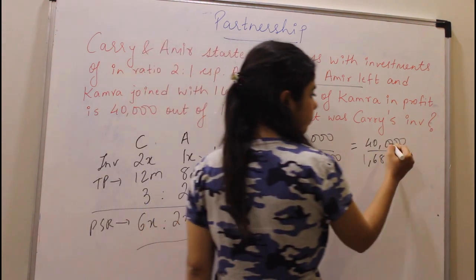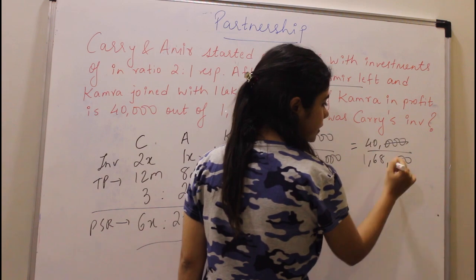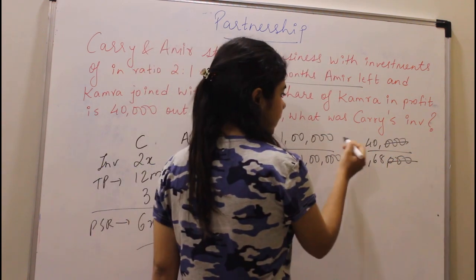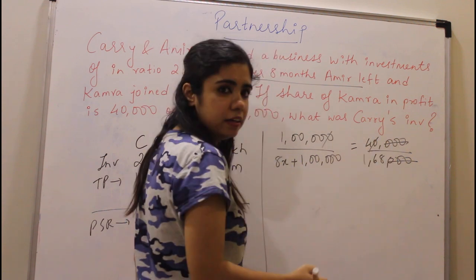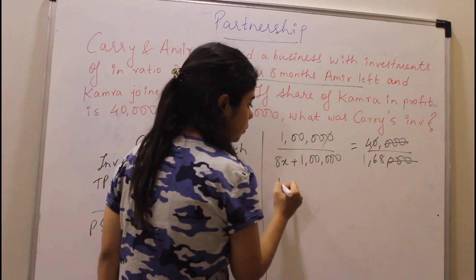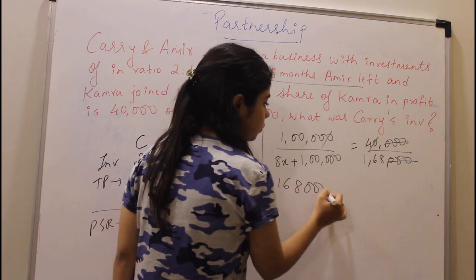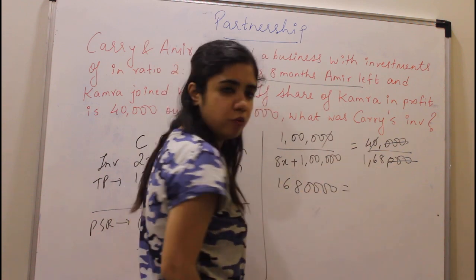Now what will happen? Zeros will get cancelled, but this is 68,000. Okay? Now, what else can be done? Suppose this 0 gets cancelled. I'll take 168 here. So this will be 168 and 4 zeros. So 1, 2, 3, 4 is equal to, you have 4 here.